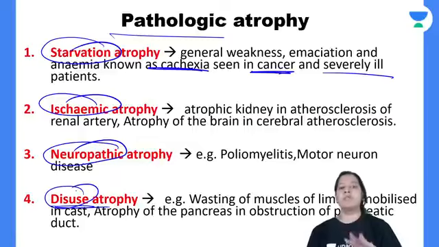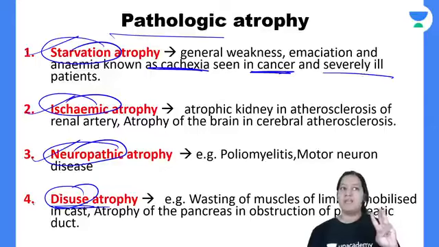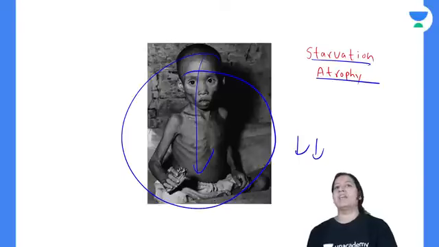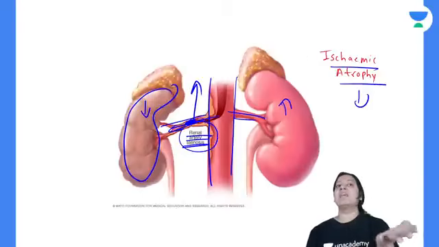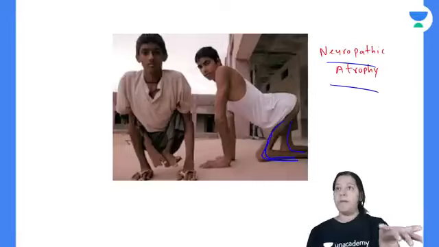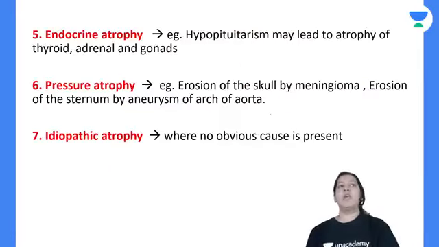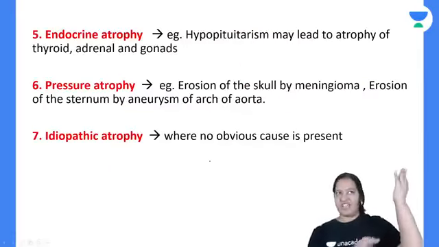The fourth one is disuse. It is not used for a long time. So: starvation, ischemic, neuropathic, disuse. Starvation में आ जाएगा cachexia. इस्चेमिक में आ जाएगा रीनल आर्टरी स्टेनोसिस. न्यूरोपैथिक में आ जाएगा पोलियो, राइट? It is polio. And disuse में आ जाएगा फ्रैक्चर, कास्ट.